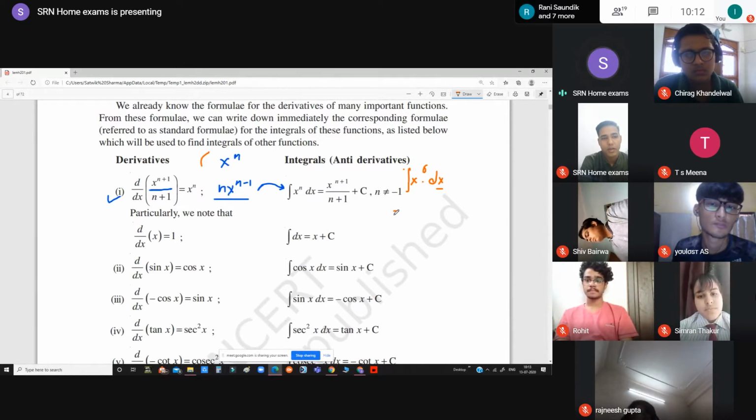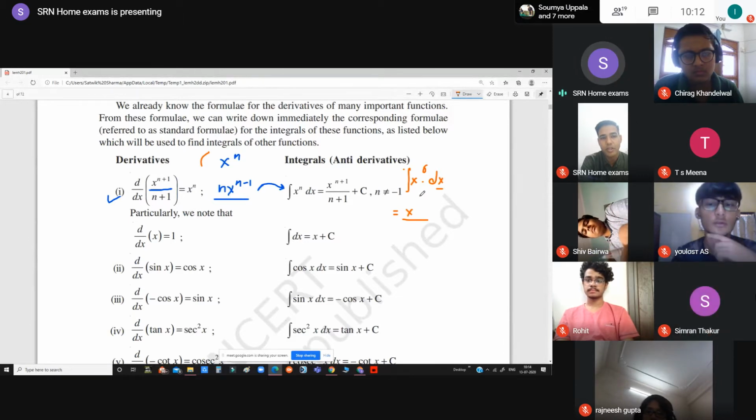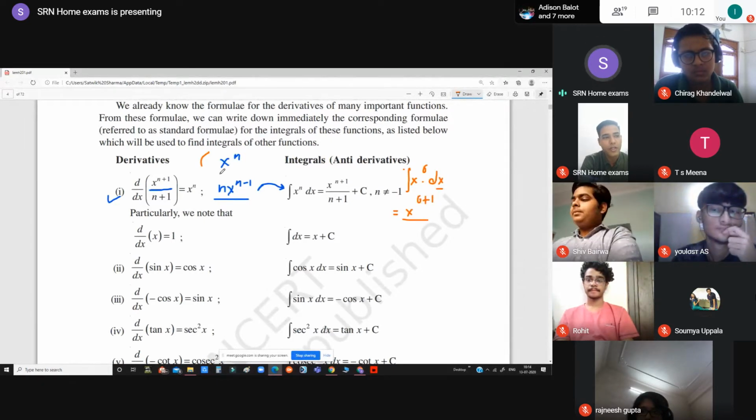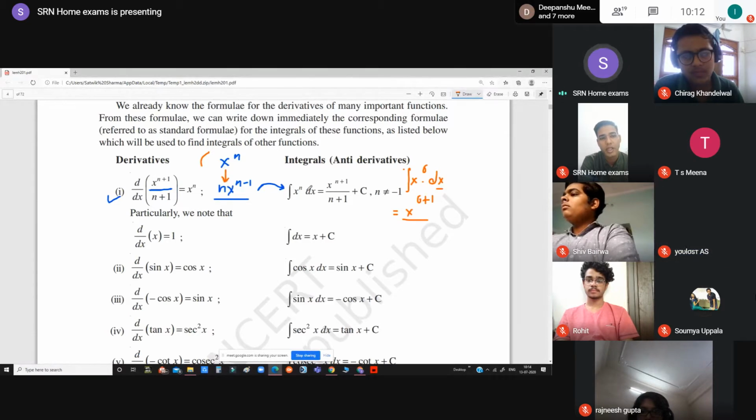Okay, now have a look. When we are integrating, what happens? The power is increased by 1. Okay, the power is increased by 1. It is opposite of differentiation. So in this case, power is going to increase by 1. In differentiation, we were writing the power in the starting, in the multiplication. So here we are going to write the power in the division.